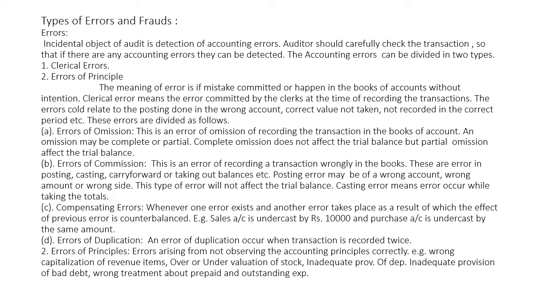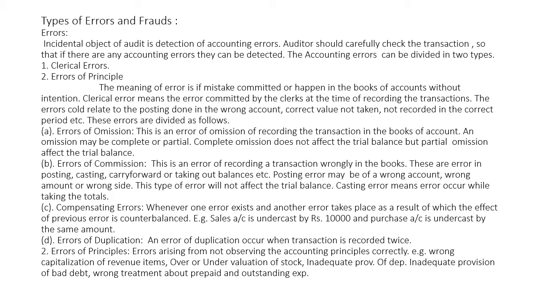Clerical error means the error committed by the clerk at the time of recording the transaction or maintaining the books of accounts. The error could relate to posting done in the wrong account, correct value not taken, or the amount not recorded for the correct period, etc.